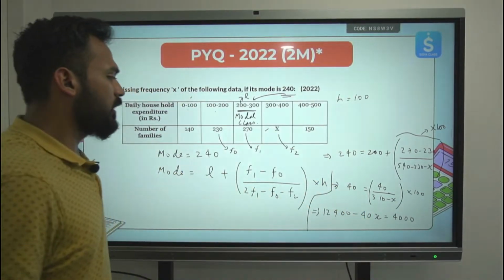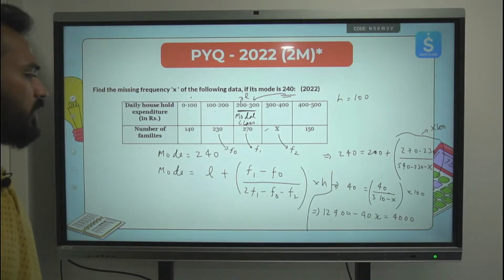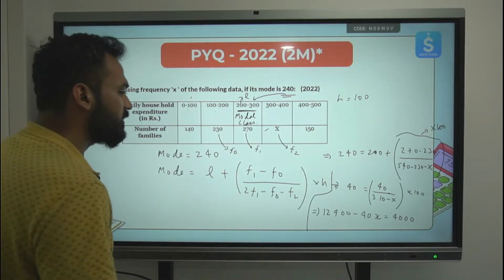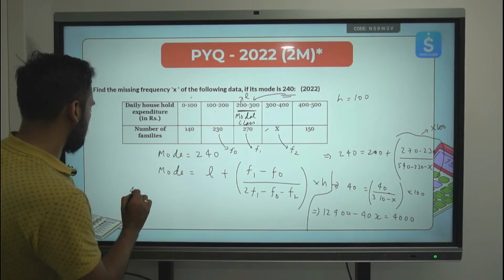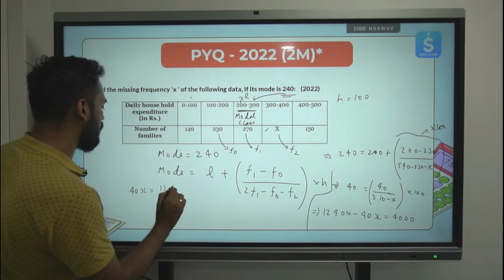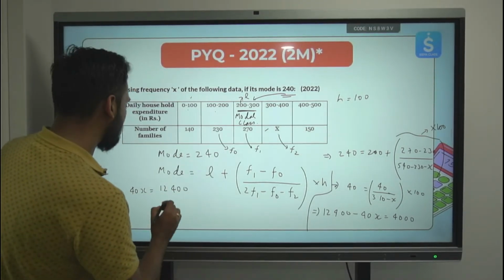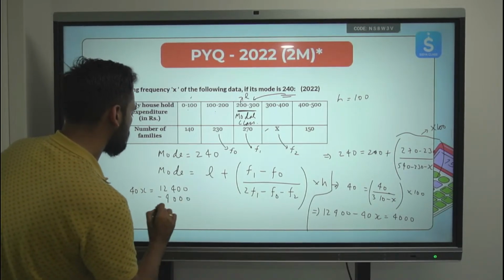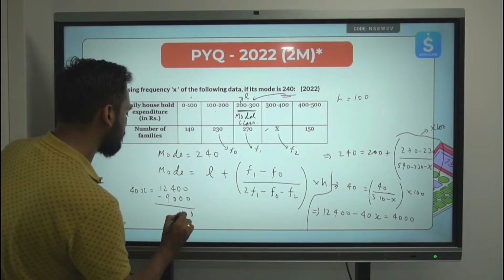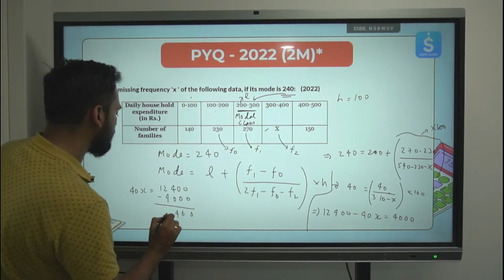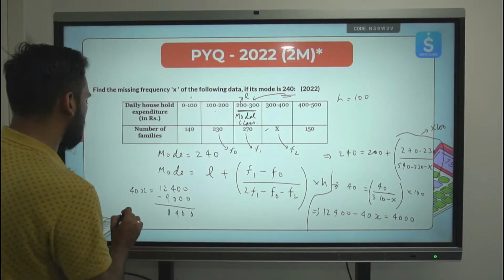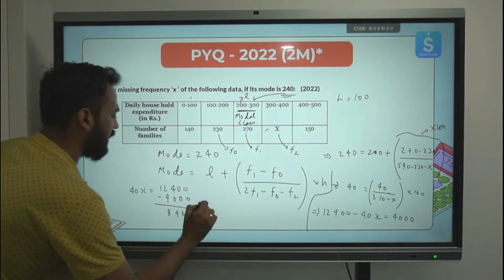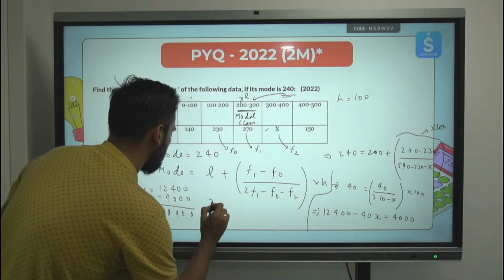Clear? 40X will be equal to 12,400 minus 4000. 0 minus 0, 0; 0 minus 0, 0; 4 minus 0, 4; 12 minus 4, 8. X will come out to be 8400 by 40.